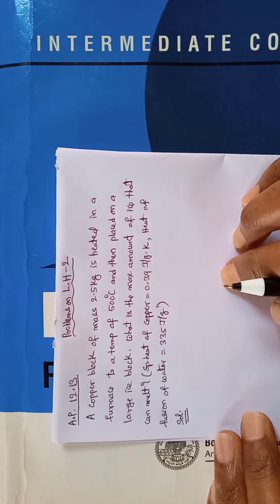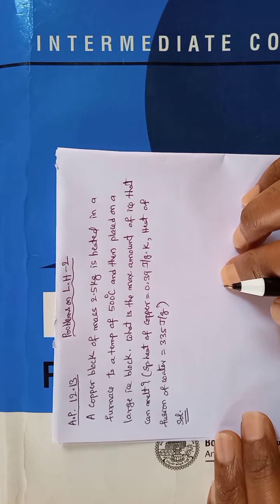Now the copper block's mass is 2.5 kg. Let us convert this into grams. The reason is that the specific heat of copper is given in joule per gram, and the heat of fusion of water is given as 335 joules per gram.